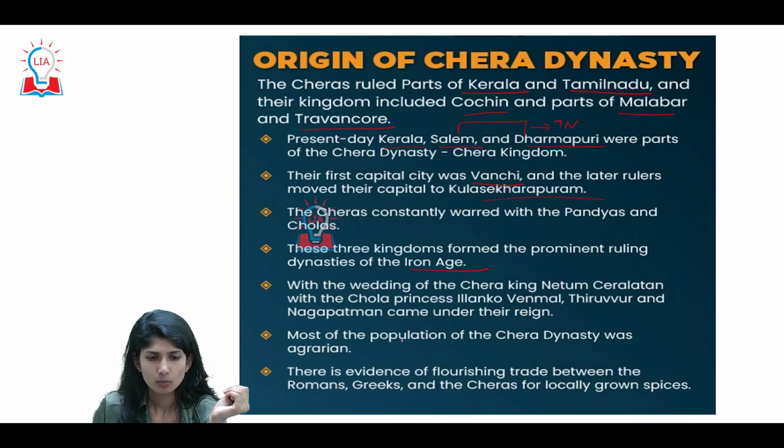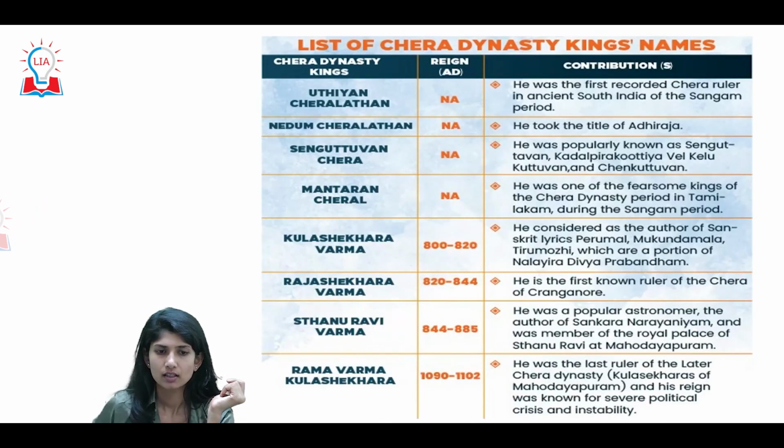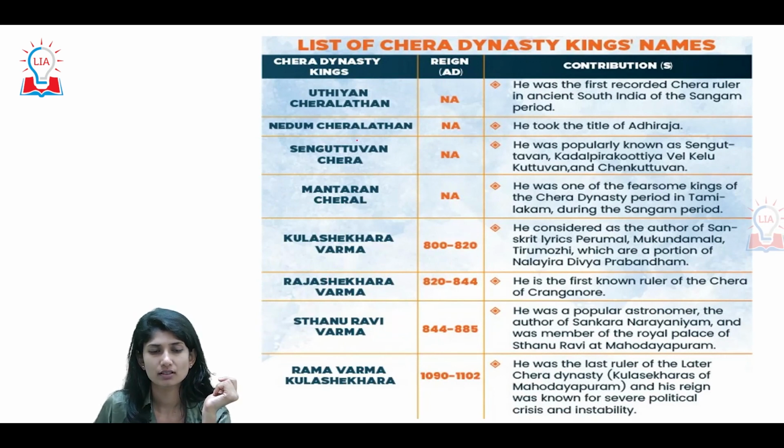Now, most of the population of the Chera dynasty was agrarian. Along with agrarian, what else did we say was the major source of economy? Trade and commerce. There is evidence of flourishing trade with the Romans and Greeks; Cheras traded locally grown spices, nothing but pepper. We discussed that. Look at this, the list of Cheran kings. The first one was the first recorded Chera ruler according to Sangam literature, again, as we spoke, a source.